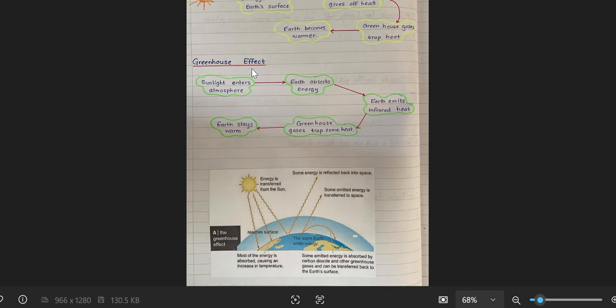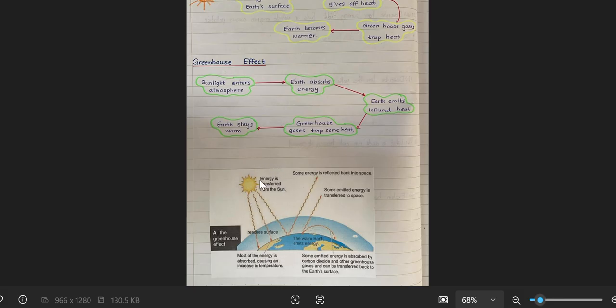Right. What is called as greenhouse effect? When the sunlight enters the atmosphere, earth is absorbing the energy. And then earth emits infrared heat. And then what happens? Greenhouse gases trap some of the heat and earth stays warm. So let's look at this diagram I have taken from the textbook. So let's see this diagram and see how it happens.